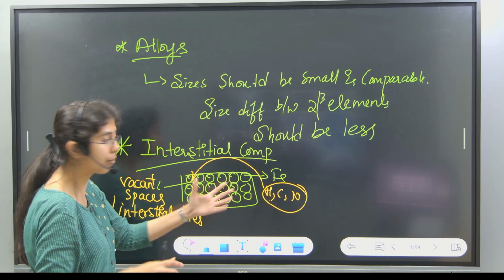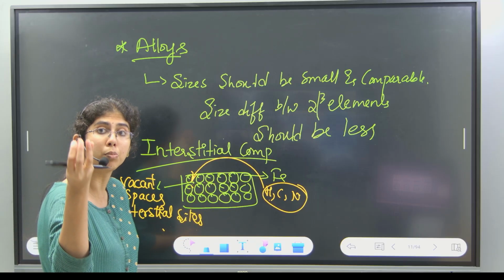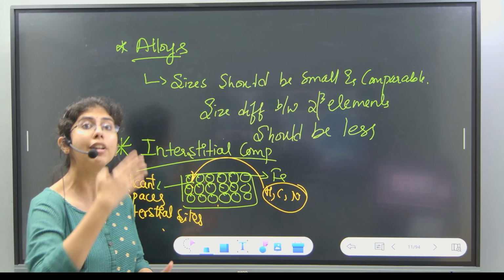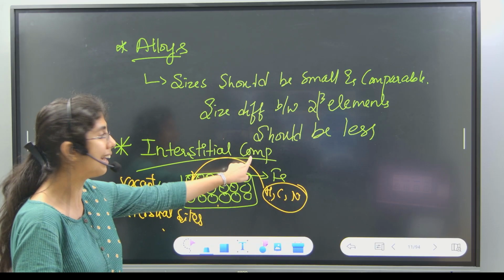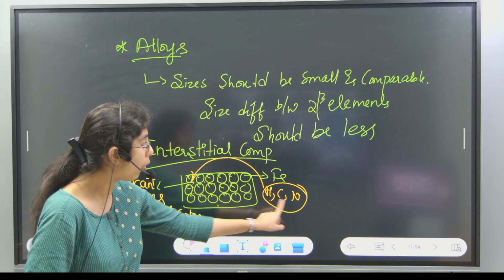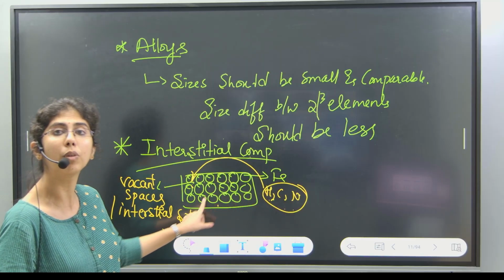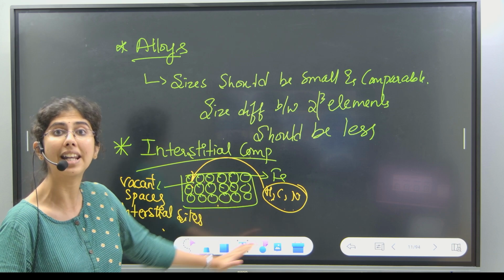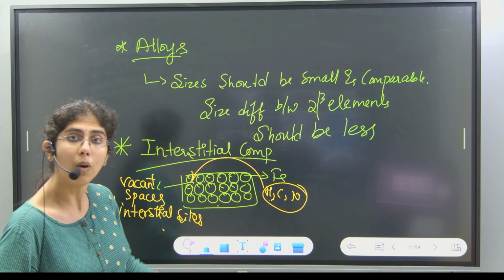When hydrogen, carbon or nitrogen, these small atoms, take up these vacant spaces, they form a new compound called interstitial compounds. Interstitial compounds means small atoms like these take up the vacant spaces present in the transition metal crystal lattice.